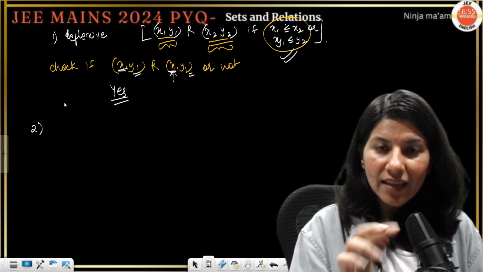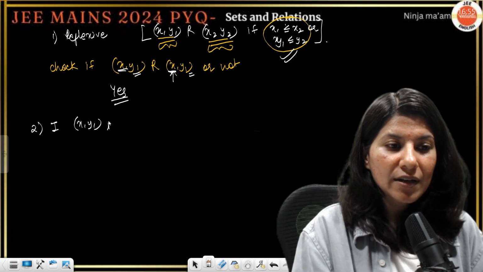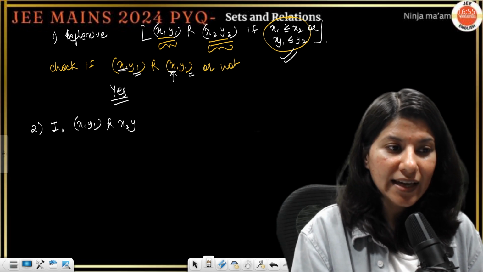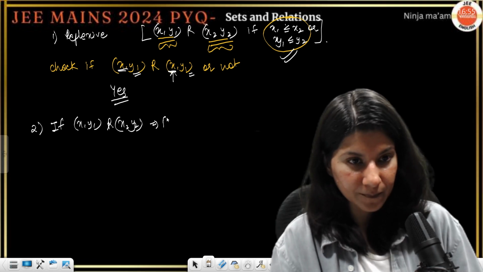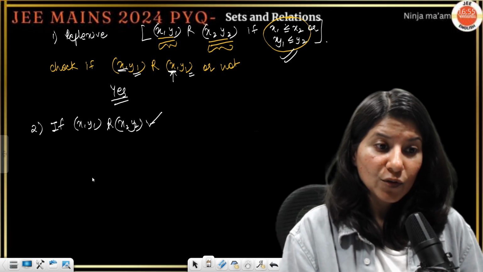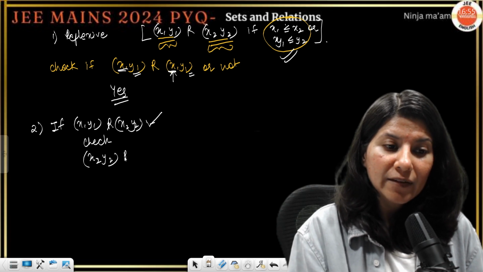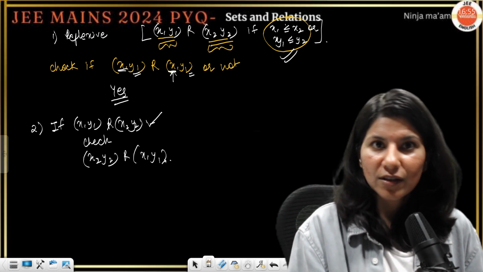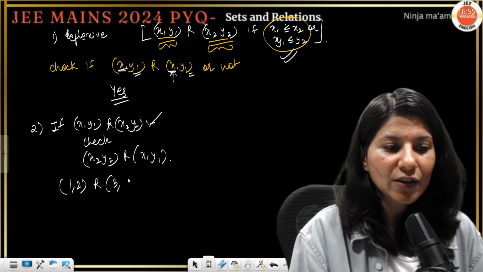Second, symmetric. Symmetric means you have to check if (x1, y1) R (x2, y2) is there, then whether (x2, y2) will be in relation with (x1, y1). It is very obvious that (1, 2) is in relation with (3, 4).